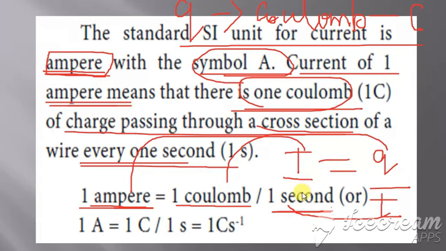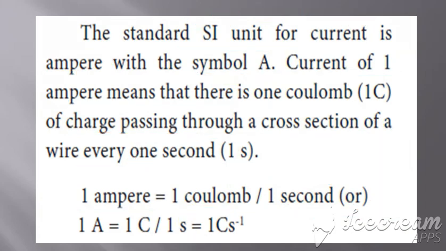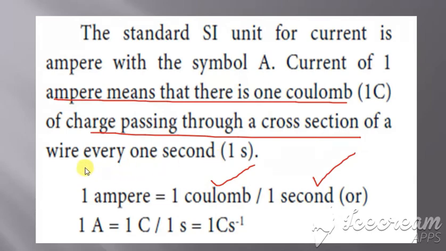Knowing this formula, you'll be able to write this definition, because it can also be asked separately: define 1 ampere. 1 ampere is defined as 1 coulomb of charge passing through a cross section of wire for every 1 second.